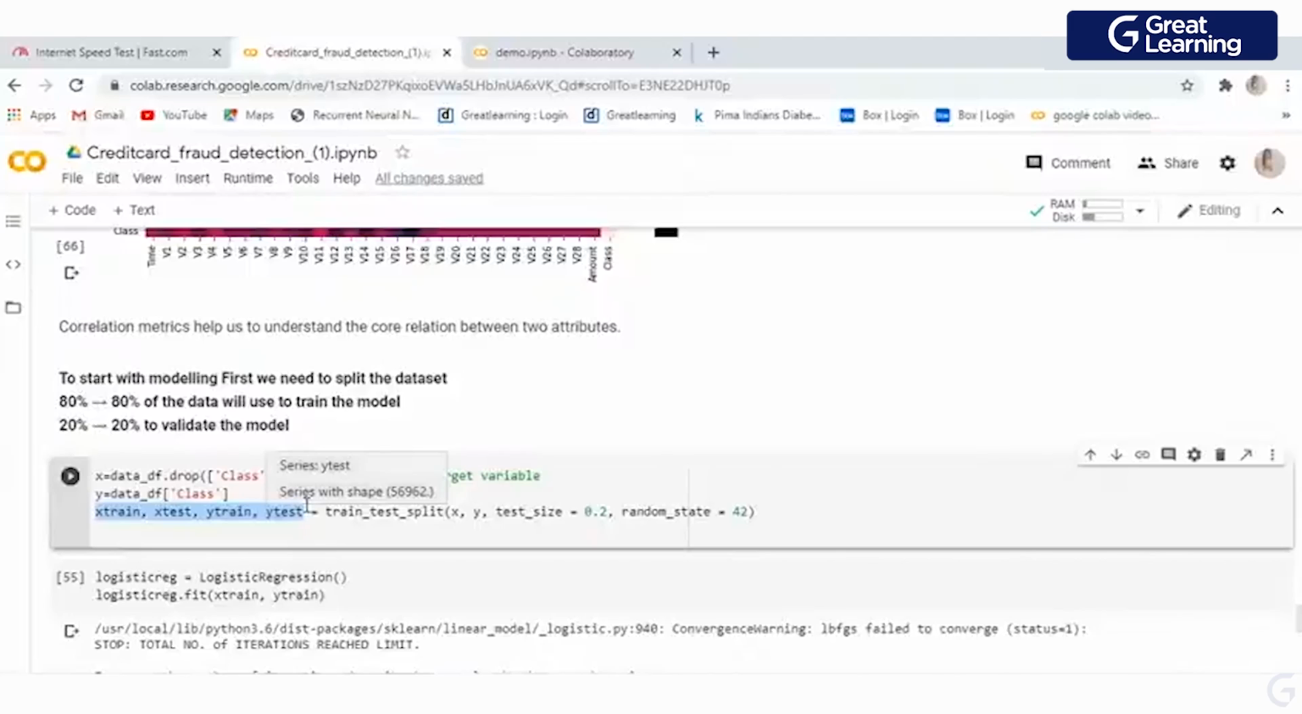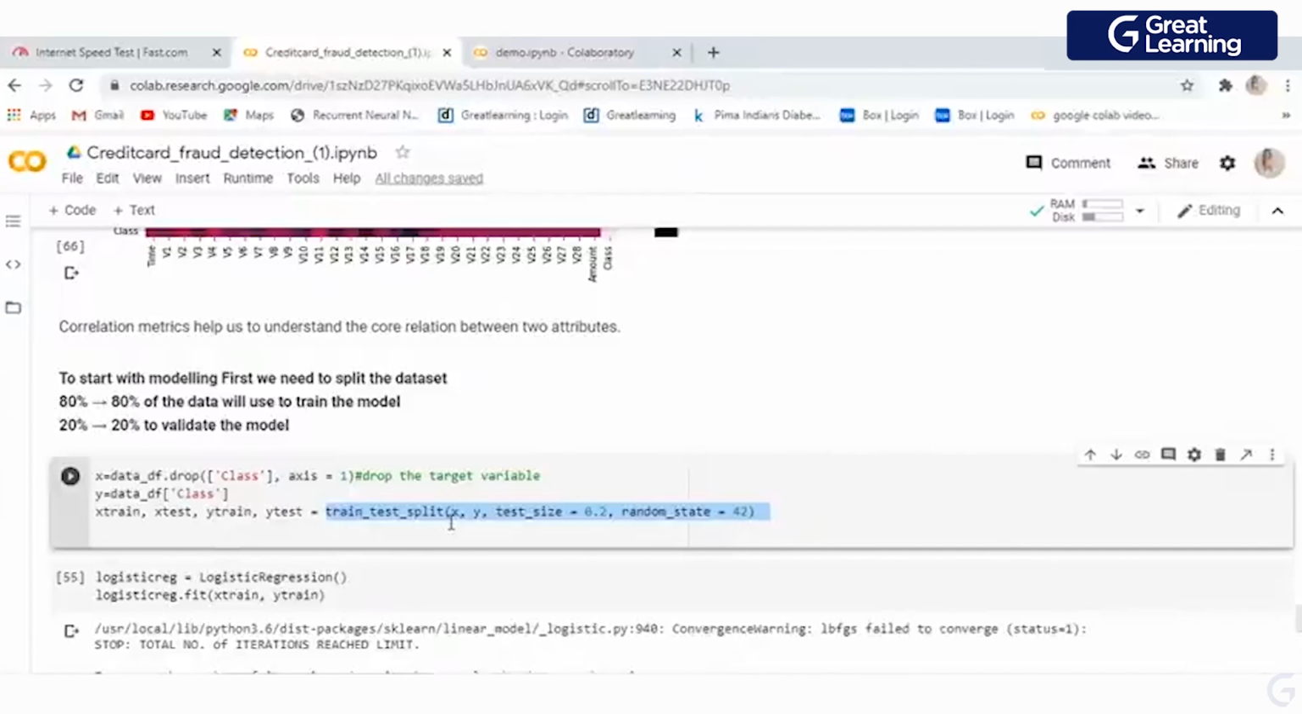So I will have 4 variables, right? Here I am going to use the train_test_split function, and there I need to provide my data, that is X and Y. Here I said my test size equals 0.2. That means 20% of your data. And random state equals 42.